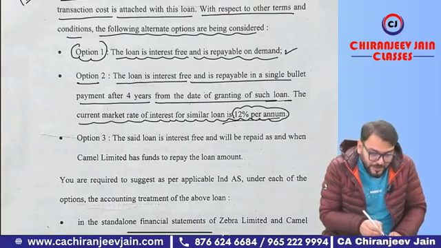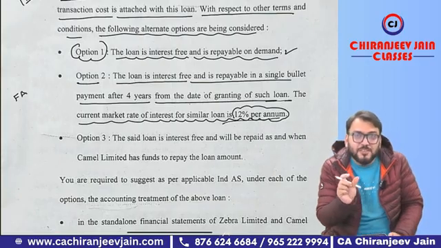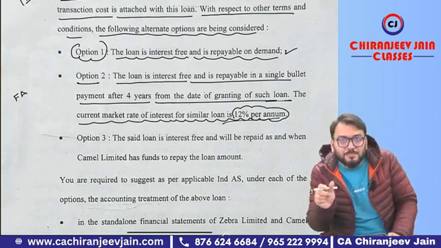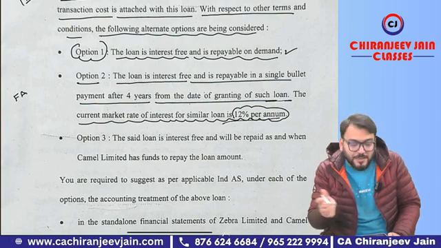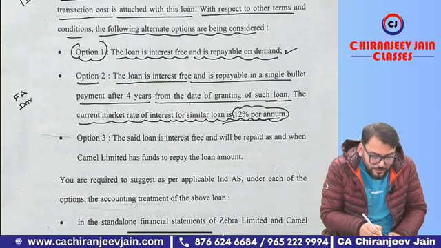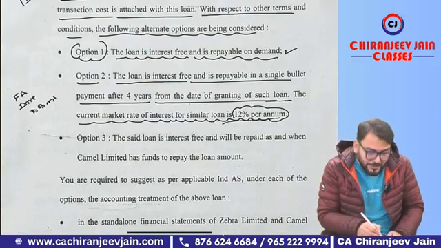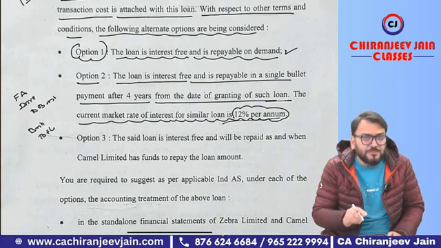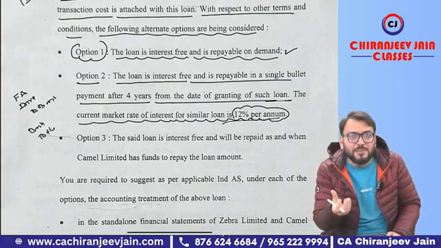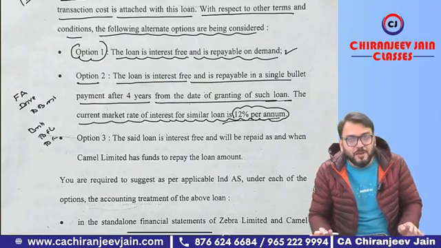Meaning in the books of Jibra Limited, what journal entry will we do? Financial asset account debit, and the difference between the fair value of the loan and the transaction price paid will be considered as investment in equity instrument of the subsidiary company. So investment in equity instrument of subsidiary company to bank. In the books of Camel Limited, can you see it will be a financial liability. So bank account debit to financial liability, and whatever difference between fair value and transaction price, that will be equity instrument, and that will be to capital contribution from parent company. Got this point? Yes sir.